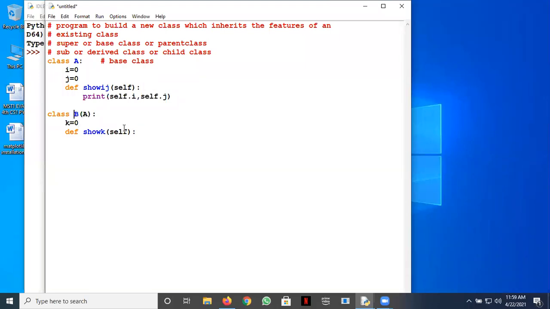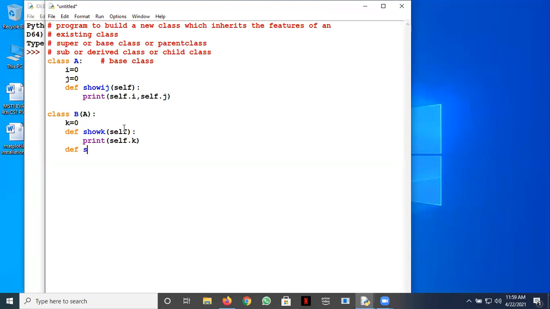See, this is the syntax for inheritance. You write the new class name and in parentheses the super class name. If there are more than one classes, you can separate them by commas. So we have this method in which we will print the value of k. Then let me take another method here.